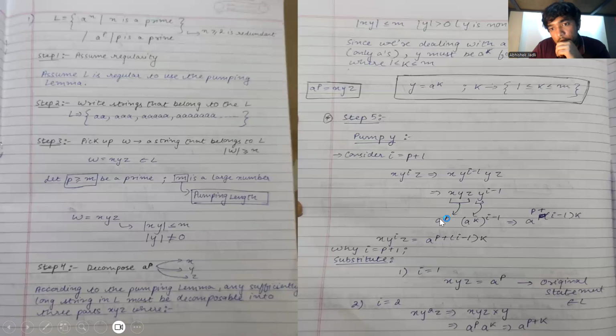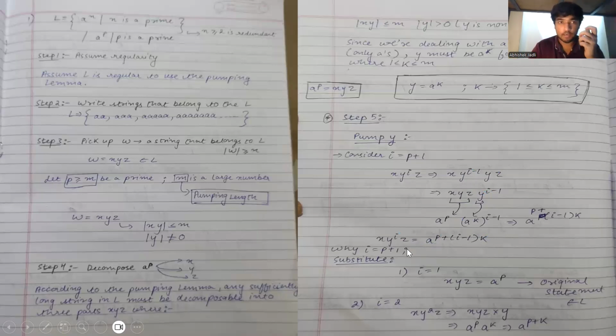So over here, a to the power of p and a to the power of k. We have taken y as a to the power of k, and we split y to the power of i into y to the power of i minus 1 into y. This is basic arithmetic. And x, y, z, we have already assumed to be a to the power of p. So we conclude the generalized expression of x, y to the power of i, z to be a to the power of p plus (i minus 1) k.